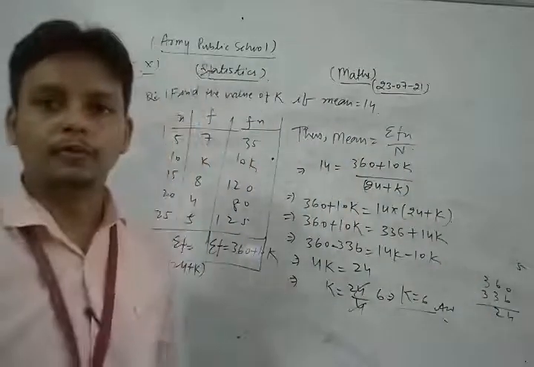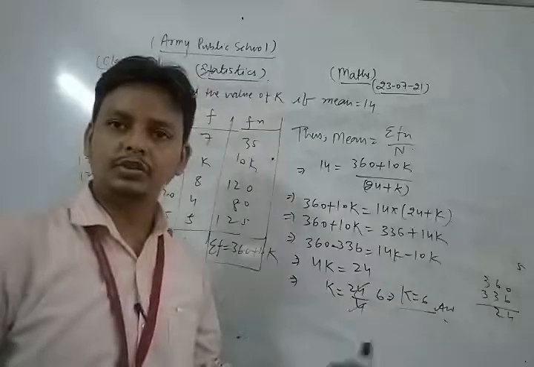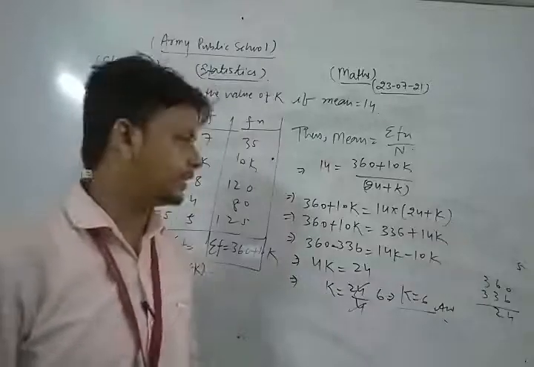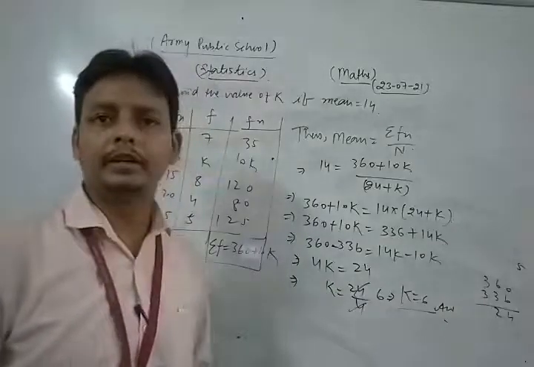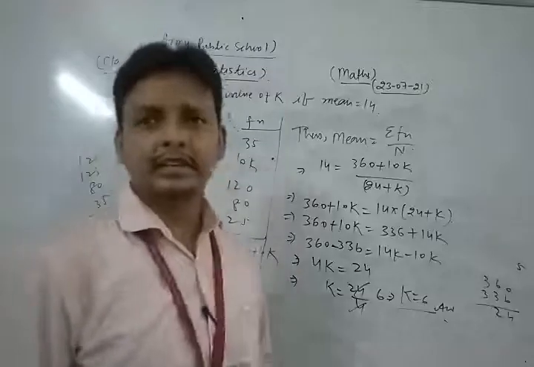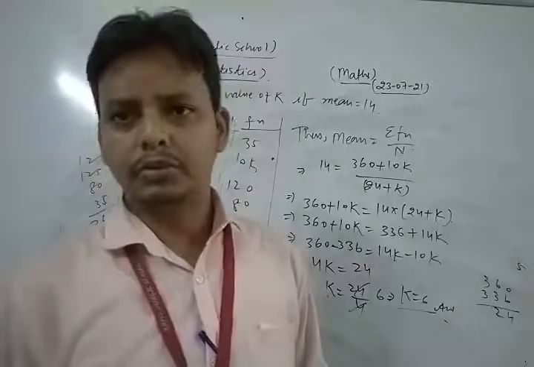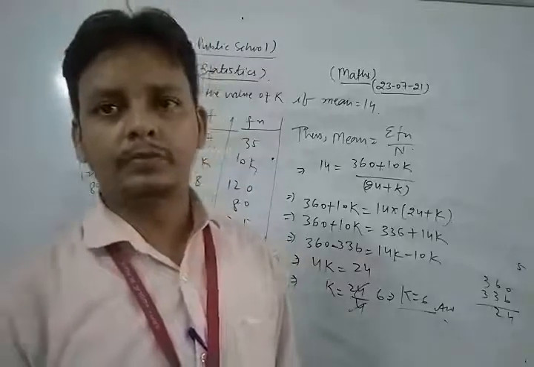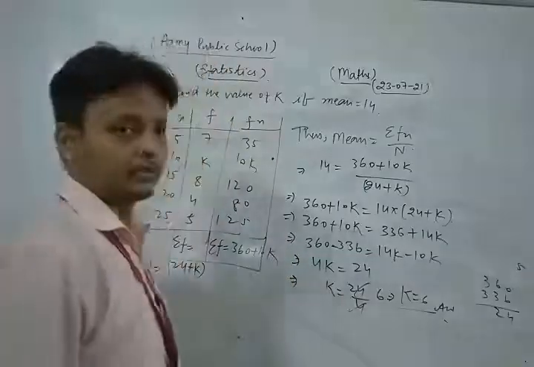Thus the value of k is equal to 6. Okay, so dear student, in this way you can solve each and every question of your NCERT exercise based on mean and median. Now we take and solve some other important questions based on those topics. Okay, let's see.